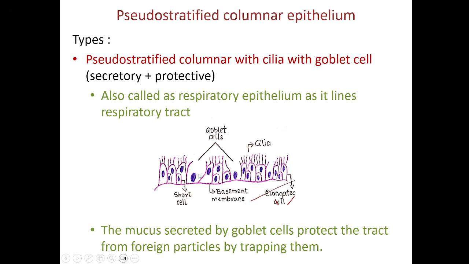The nucleus will be present at the base and the upper portion will be completely filled with vesicles which are filled with mucus. And that mucus is given out, which acts as a protective layer, and that mucus is traveling on the surface of the epithelium. So this kind of epithelium will be present in the respiratory system. It is both secretory and protective. It is secreting the mucus and it protects the underlying tissue with the help of the mucus covering it. So the mucus secreted by the goblet cells protects the tract from foreign particles by trapping them.